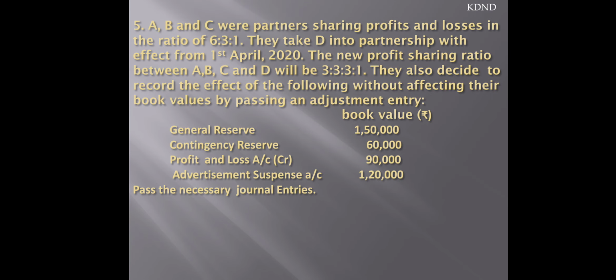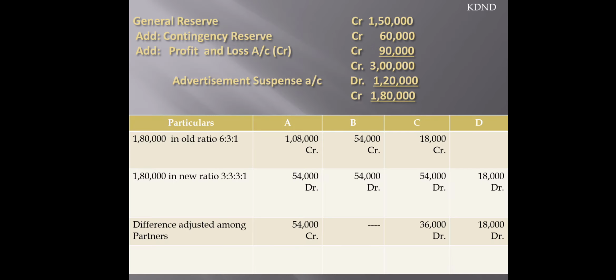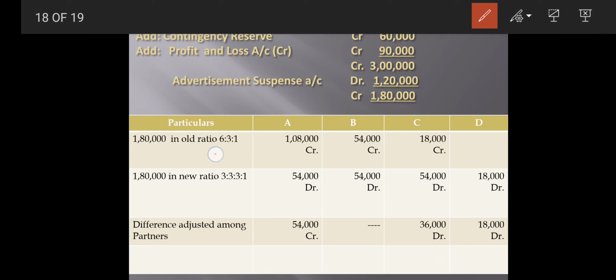The very first thing you have to do is, all the items, general reserve, contingency reserve, advertisement, profit and loss and advertisement suspense, are to be first simplified in a normal way. That is, advertisement will be debit because it is a debit balance, so we have to subtract that and the rest amount. Finally we are left with a credit amount of 1,80,000, which is to be first distributed among the partners in their old ratio, that is 1,08,000, 54,000 and 18,000, all credit.